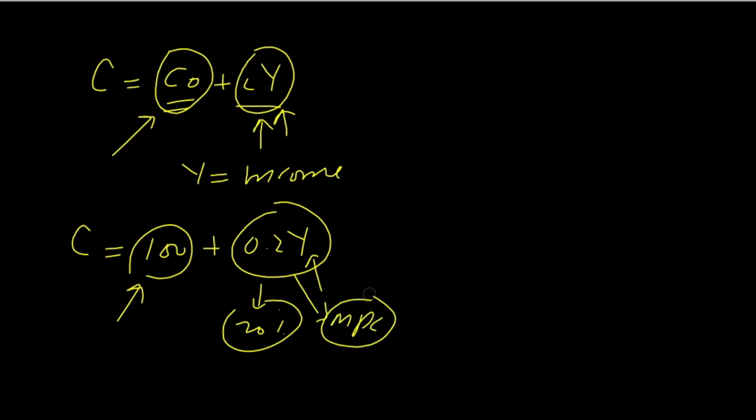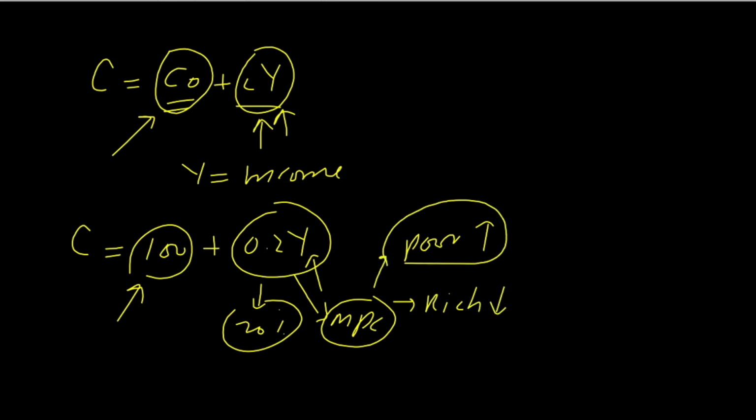It means we can determine that the marginal propensity to consume of the poor class is always high, MPC of the poor is high, and MPC of the rich class is low. It means the poor class has to spend the maximum proportion of their income earned, because most of their income is spent on basic necessities of life. Total income is very low, so the maximum part of their income will be spent. On the other hand, the rich class has very high income and their marginal propensity to consume is relatively low.